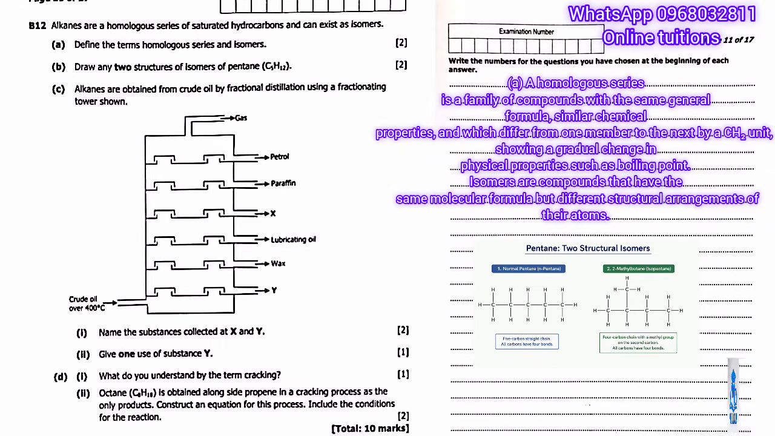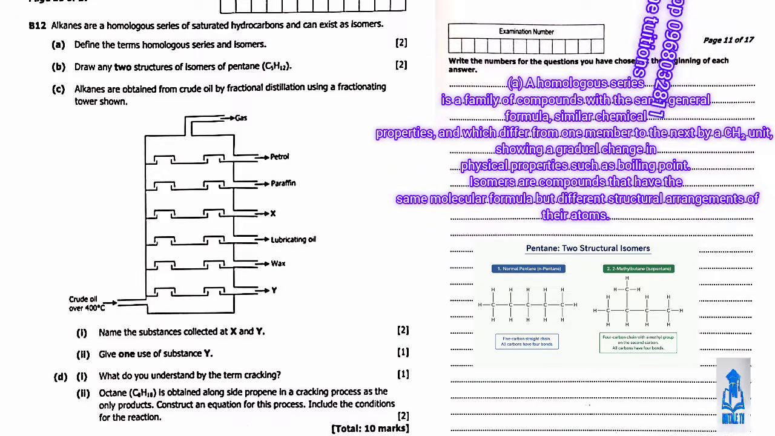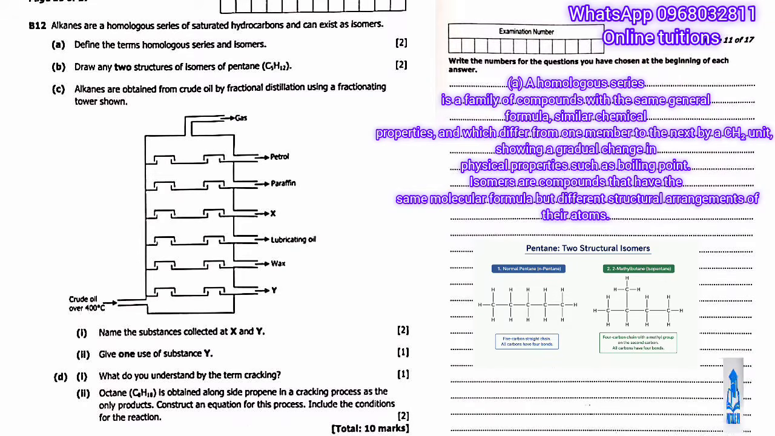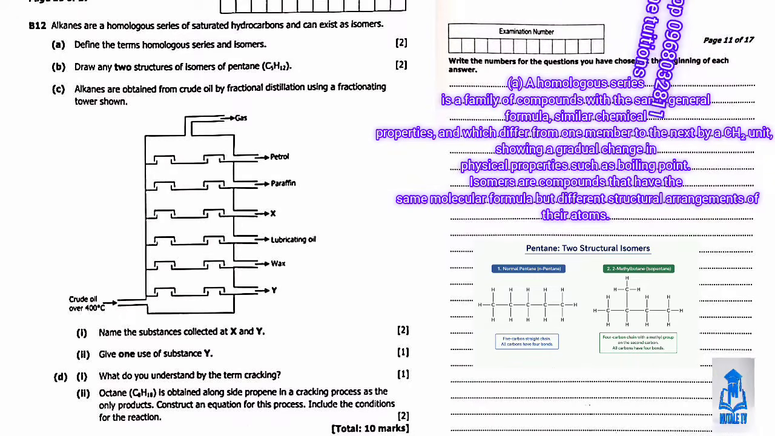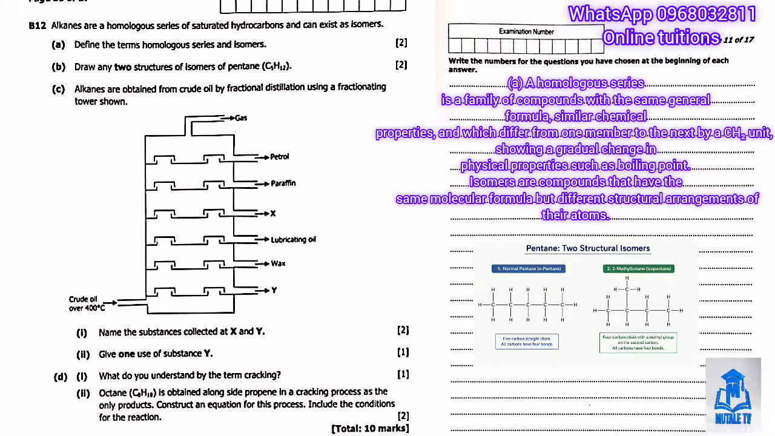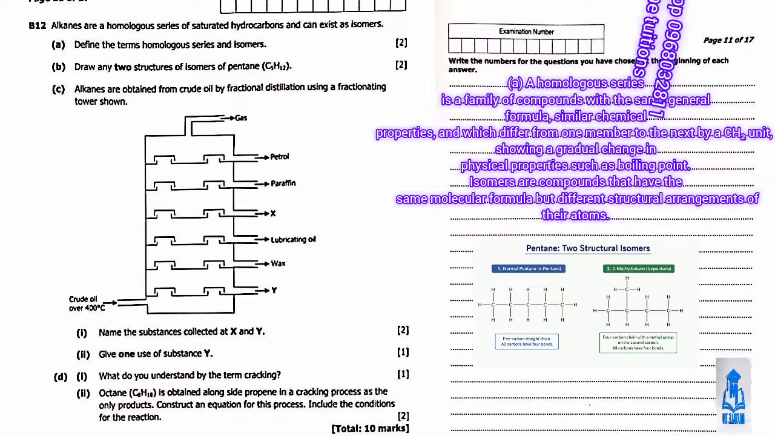Then part C is about the fractional distillation of crude oil, shown in the diagram with the fractionating tower, where crude oil enters at the bottom, heated above 400 degrees Celsius, and the different fractions are collected at different sites, labeled as the gas, petrol, paraffin, substance X, lubricating oil, wax, and substance Y at the very bottom.